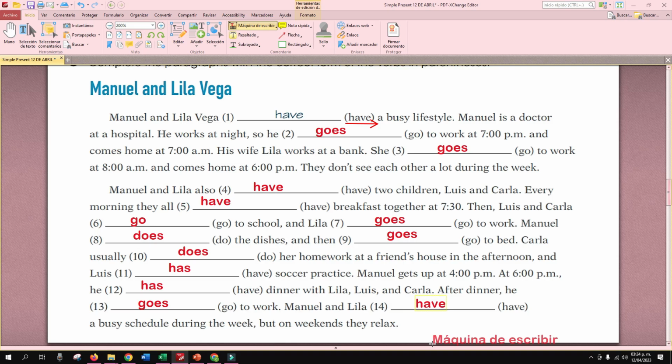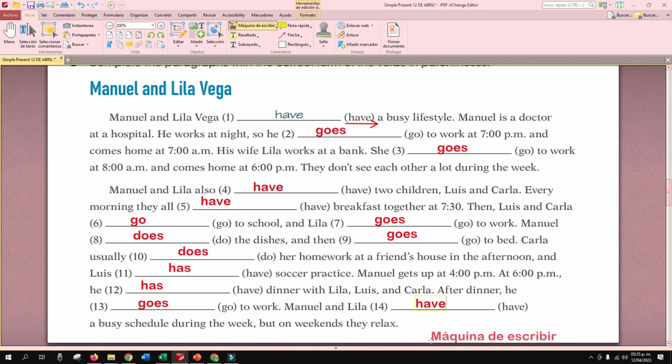So let's read again, right? Manuel and Lila Vega have a busy lifestyle. Manuel is a doctor at a hospital. He works at night, so he goes to work at 7 p.m. and comes home at 7 a.m. His wife, Lila, works at a bank. She goes to work at 8 a.m. and comes home at 6 p.m. They don't see each other a lot during the week.